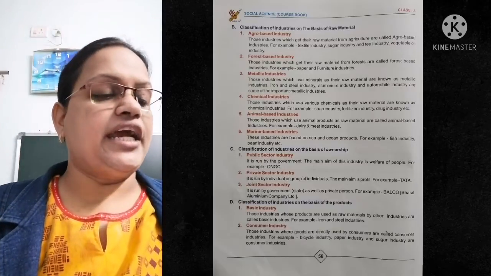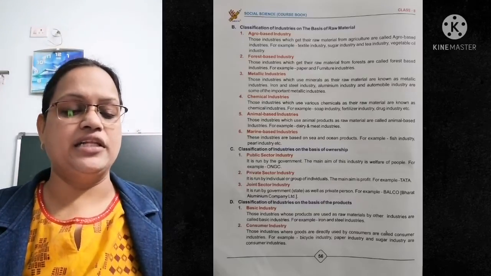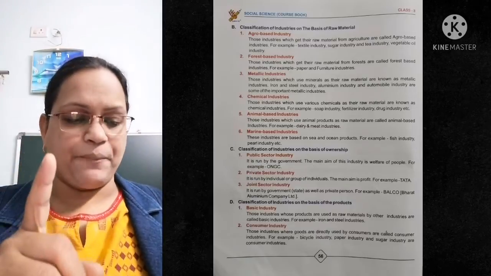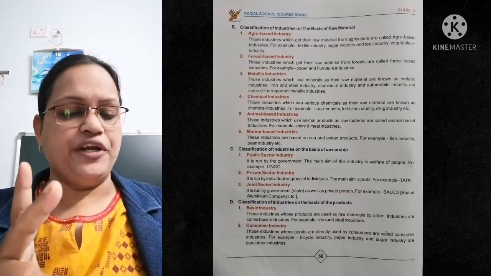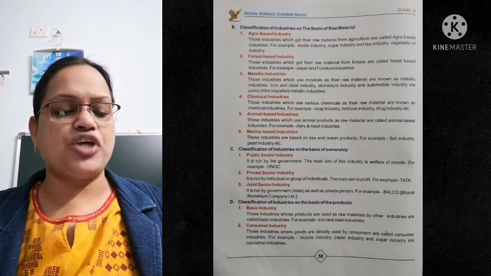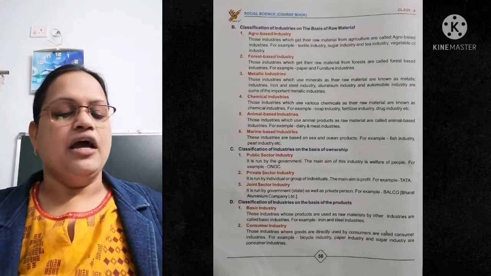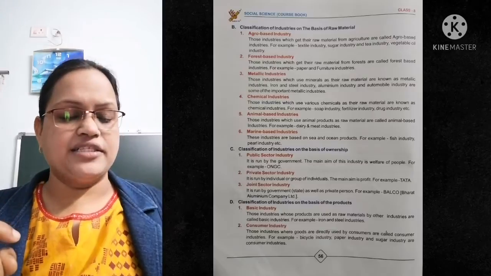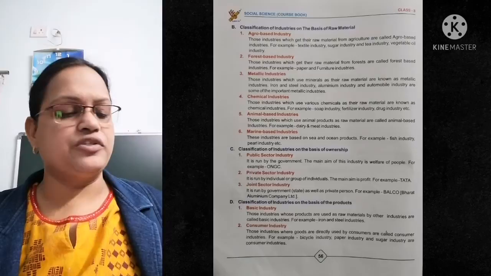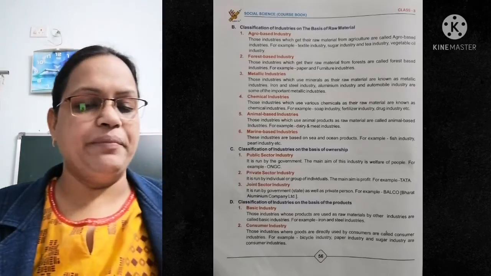oil industry. Second is forest based industries. Those industries which get their raw materials from forest are called forest based industries. For example, paper and furniture industries. Next is metallic industries. Those industries which use minerals as their raw material are known as metallic industries. Iron and steel industries, aluminium industries, and automobile industries are some of the important metallic industries where metals are made,